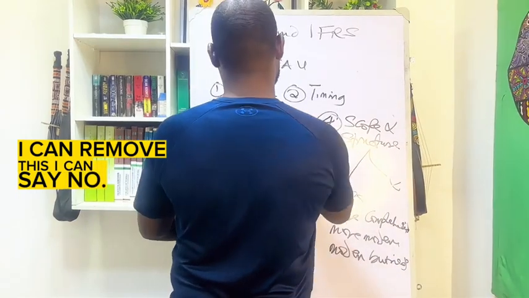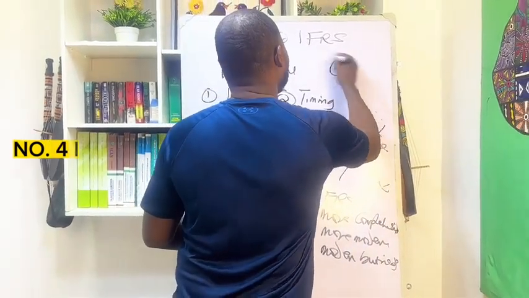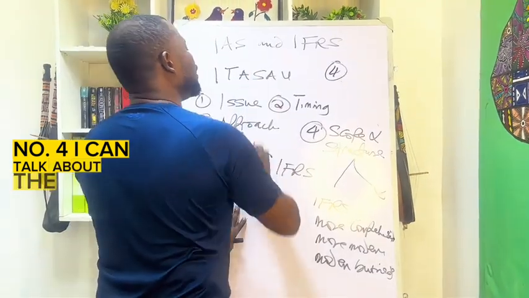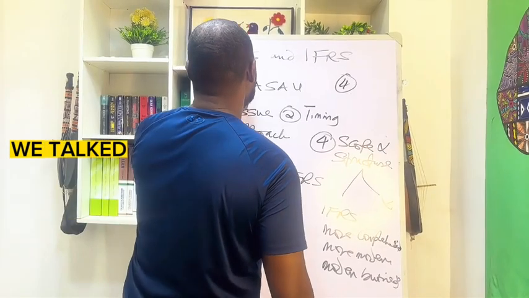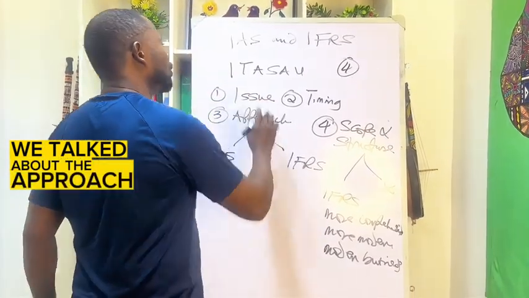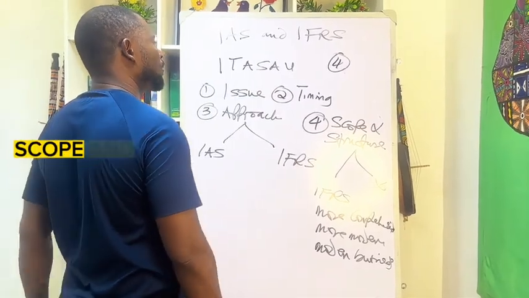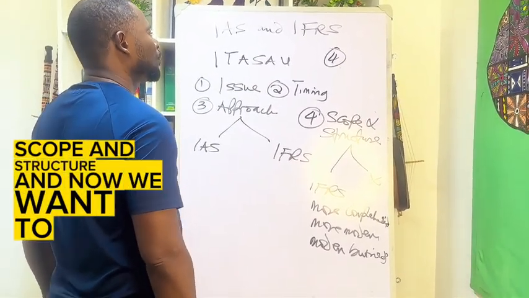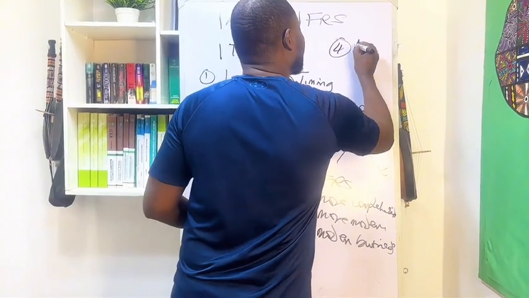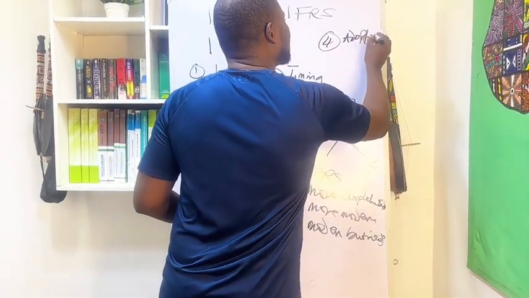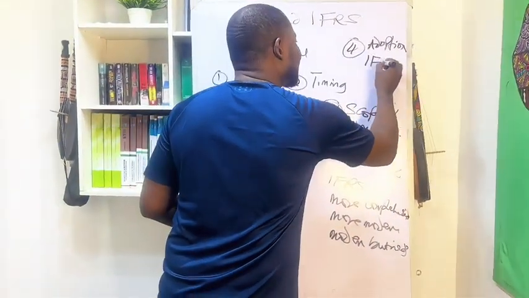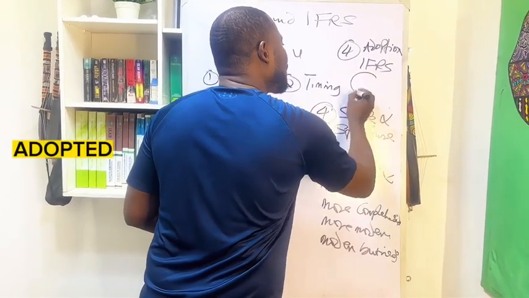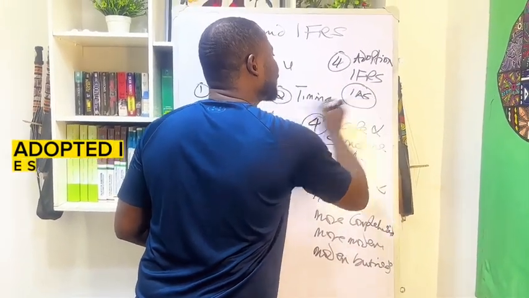We've talked about the issuing, we talked about the timing, we talked about the approach, we talked about scope and structure, and now we want to talk about adoption. Good. Now, IFRS adopted IAS.